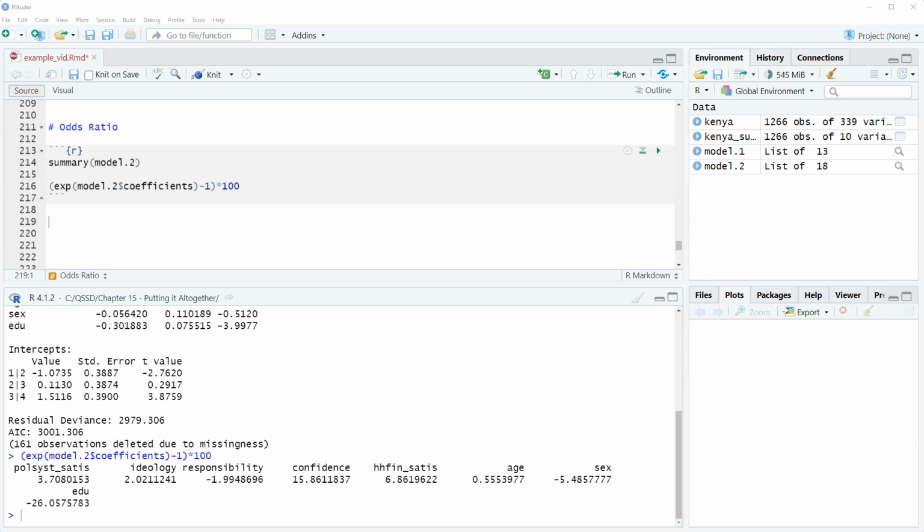So again, this phrasing is just a little weird. Let's try it again. For a 1 unit increase in confidence in national government, the odds of respondents having more support for an authoritarian regime is expected to increase by 15.86%.